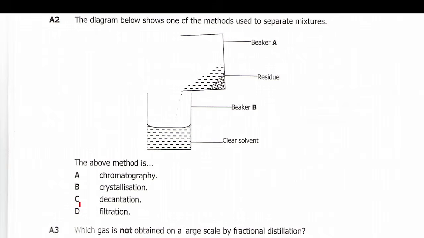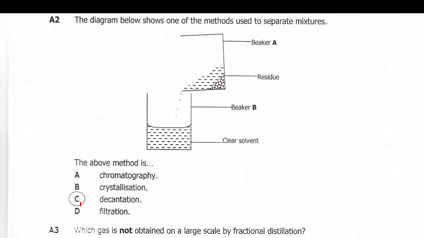Crystallization, no. C, decantation, yes. So this method above here is decantation. It's a process by which solid particles which are insoluble are allowed to settle at the bottom, and then the clear solvent at the top of the solid particles that have settled is separated separately. All right, so this is C, which is decantation.